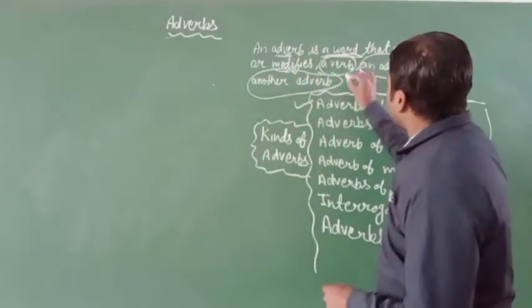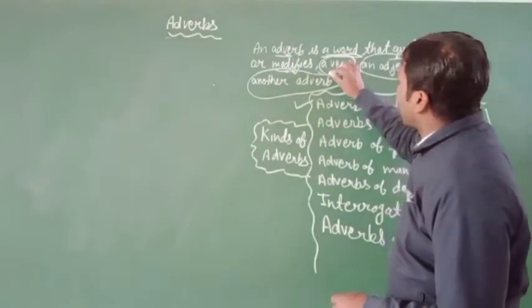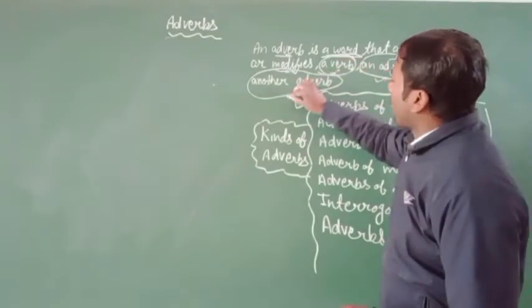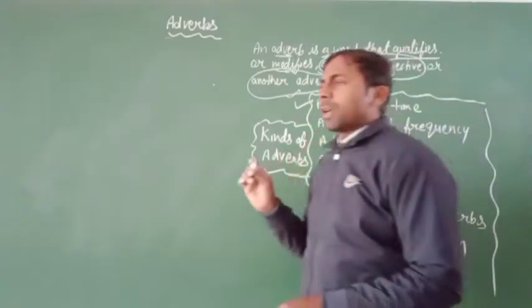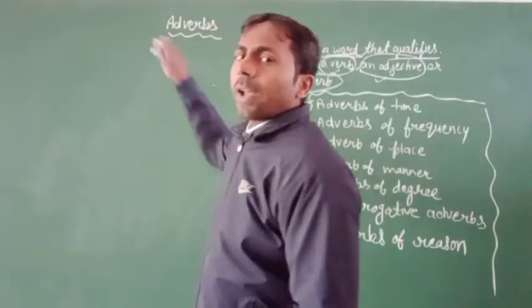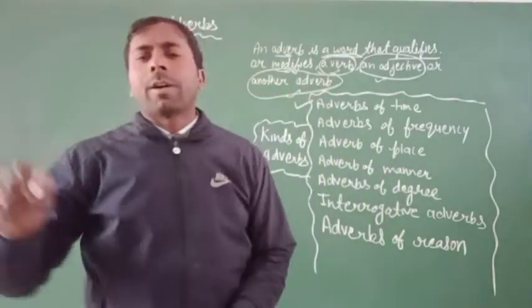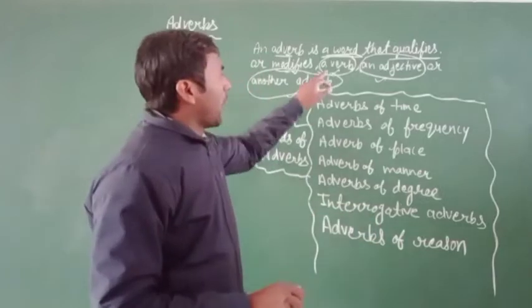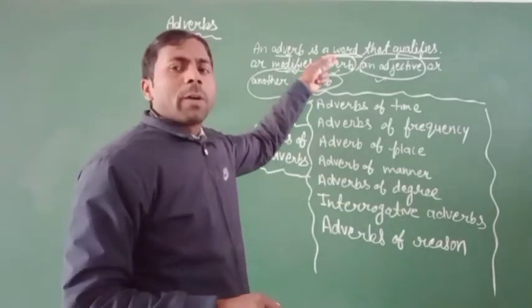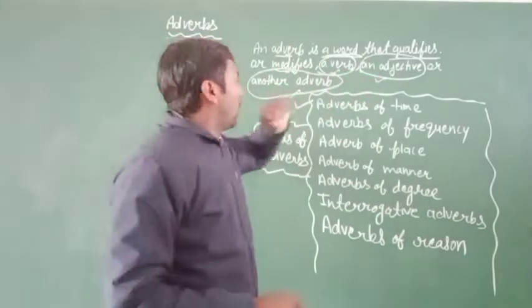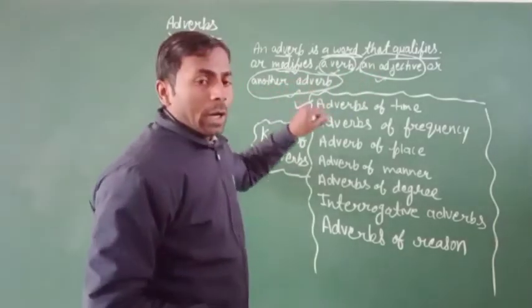One thing I tell you: it modifies or qualifies a verb, an adjective or another word. Many students get confused that only an adverb qualifies the verb. No, it's not right. Many words qualify the verb, but many words also qualify an adjective word and another adverb.